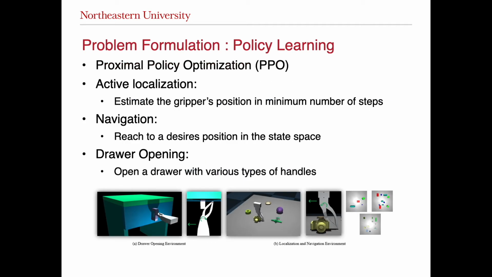In this work, we consider 2 control problems. In the first problem, the aim is to localize the gripper's position in minimum number of steps. For the second problem, we want to move the gripper to a desired location in the state space. To investigate these problems, we experiment on 3 tasks: active localization, navigation, and drawer opening.